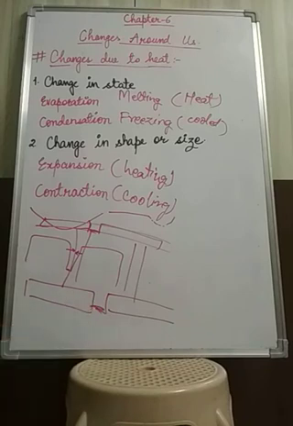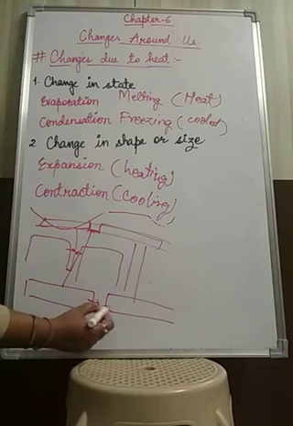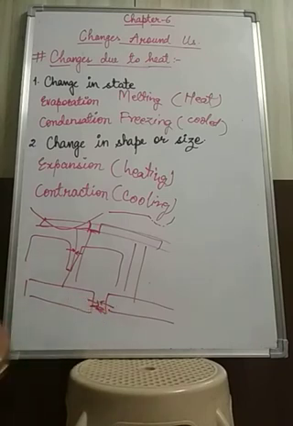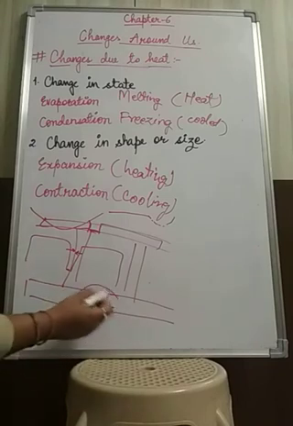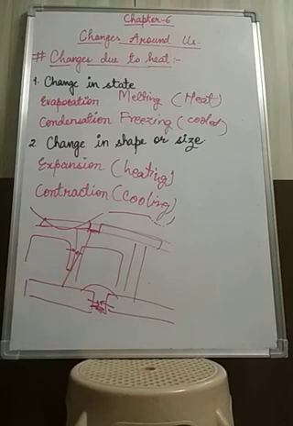Why? Again, due to the summer, these metals will start to expand and they will cover up the space. If there is no space, they will bend, and when they bend, the train will not be able to run properly on these rails. Okay, so to prevent accidents, there are gaps present in these tracks. Okay, and now here we had learnt about the solids.